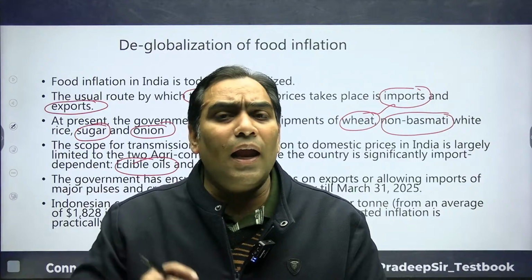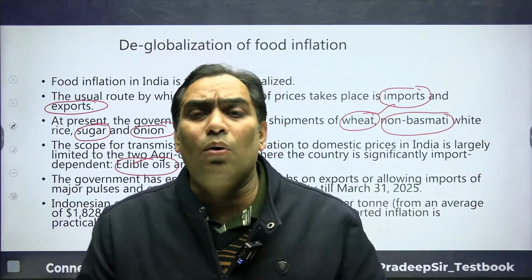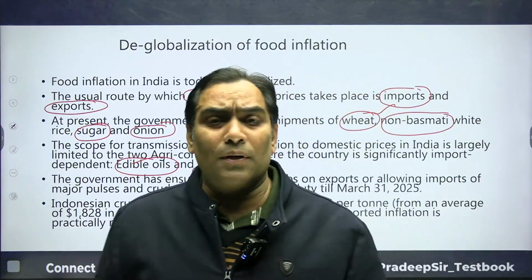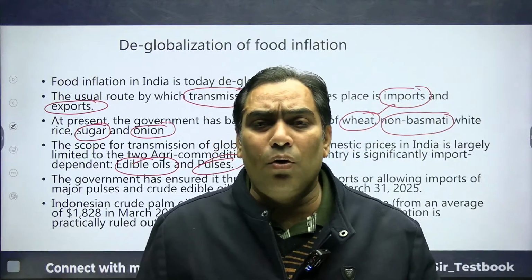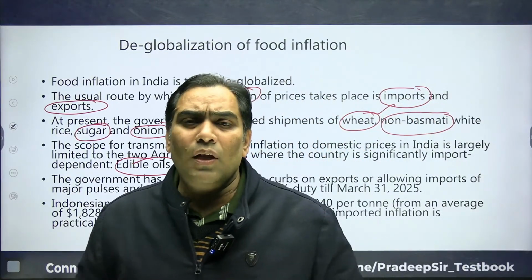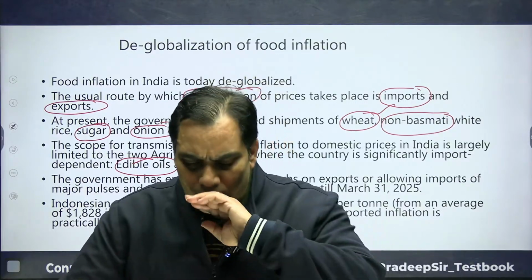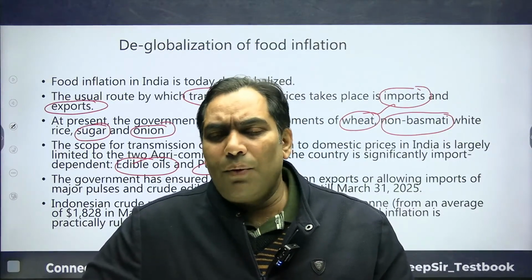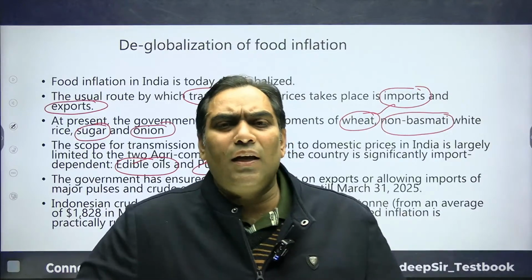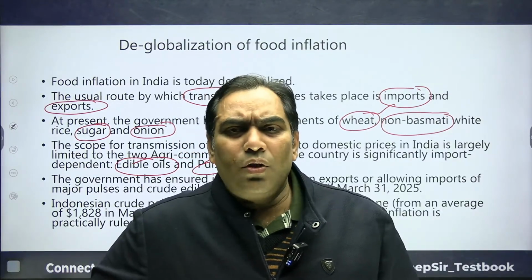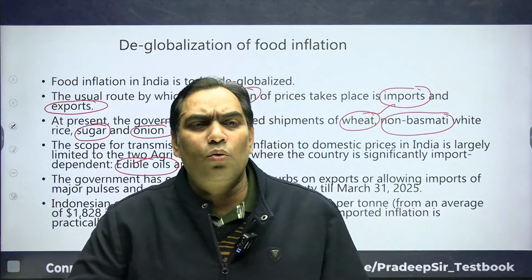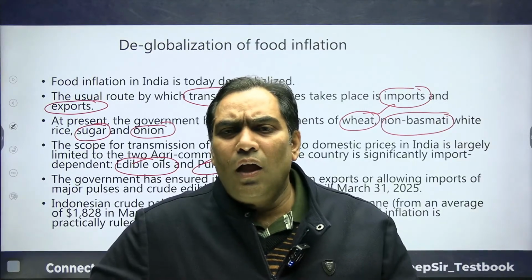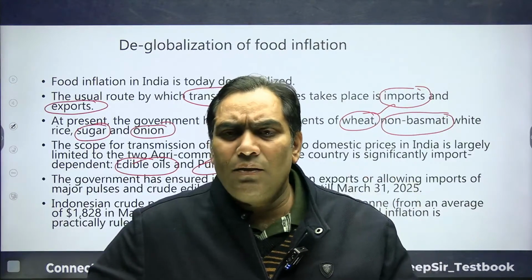Be very clear, just to reduce the import cost of edible oils and pulses, the government has reduced the import duty. That is known as customs duty, which the government levies when we import, just to promote the domestic industries. It is known as import duty or custom duty. If the custom duty or import duty is increased, the cost is going to increase.